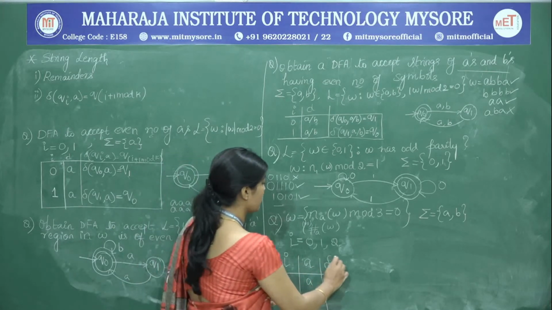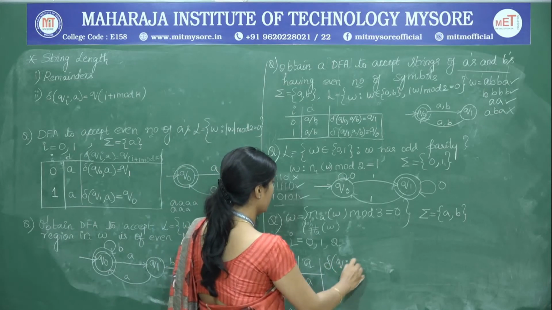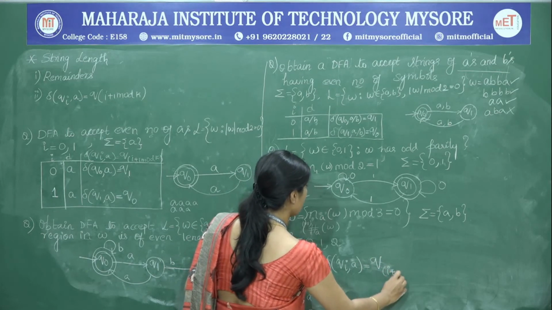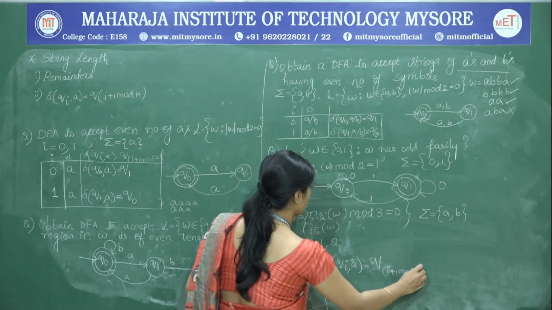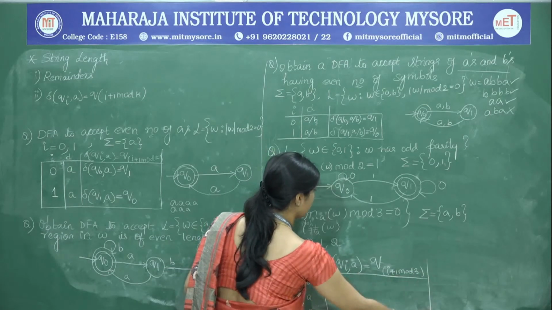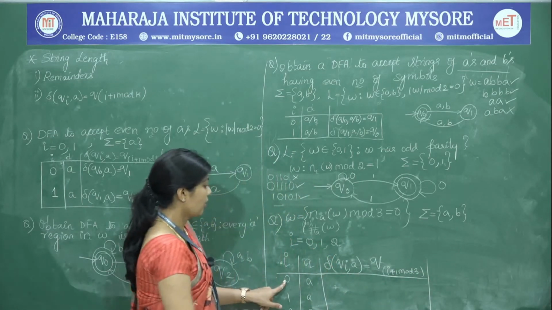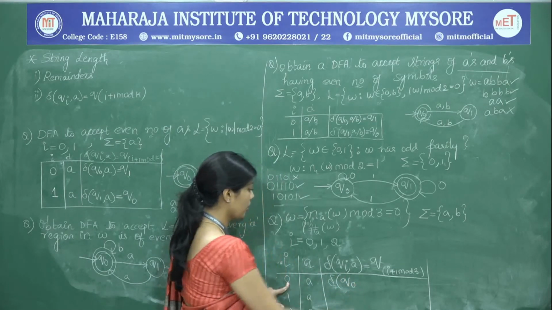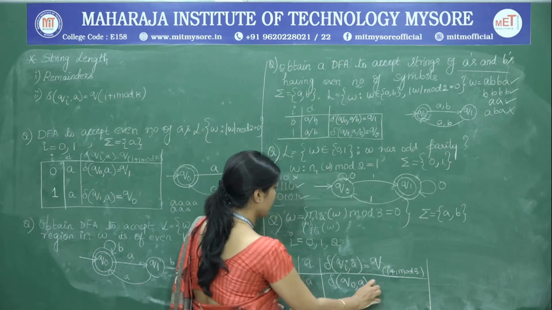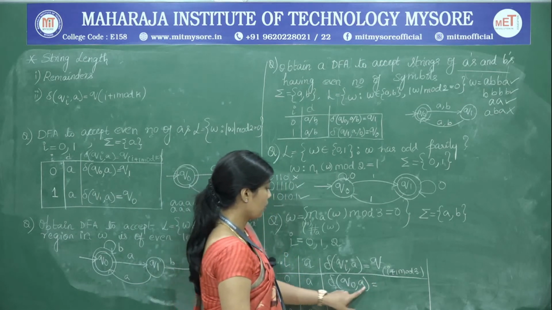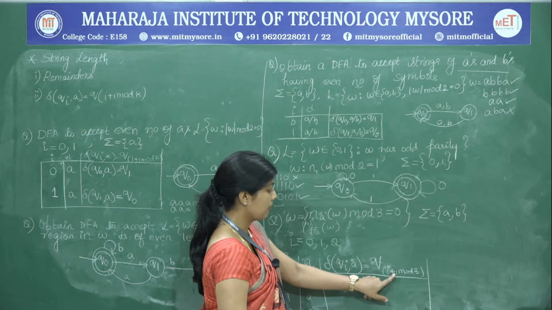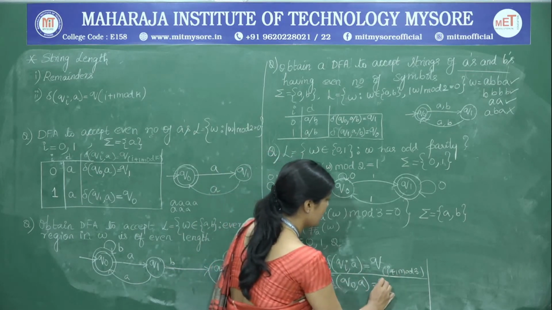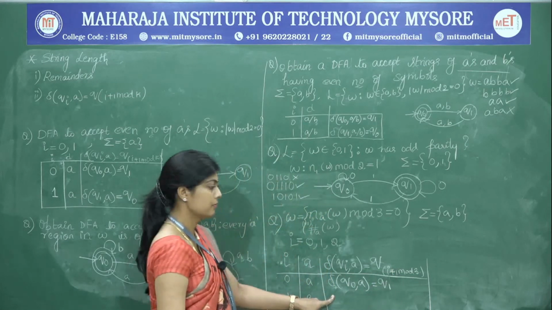We are going to use the relation delta of Qi comma some input symbol is equal to Q of I plus 1 mod 3. K in this case is 3, therefore, directly I have written it as mod 3. Now delta of Q naught comma A is equal to Q of I plus 1 mod 3. So, 0 plus 1 mod 3, 1 mod 3 is going to be Q1.